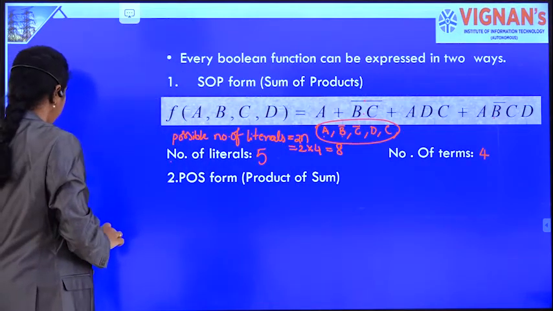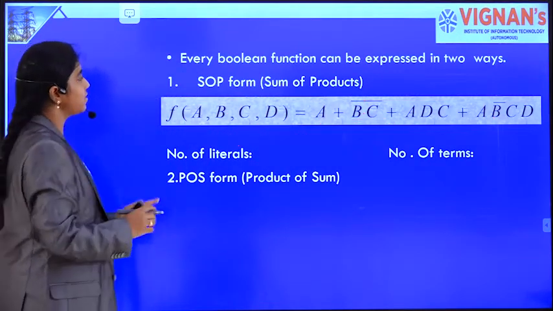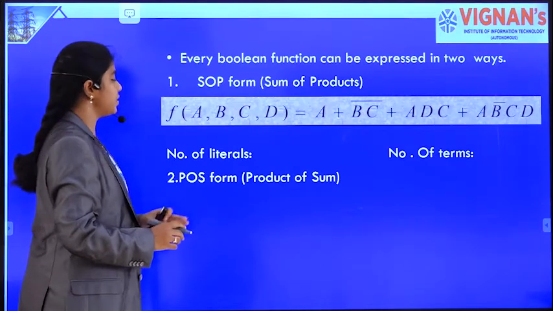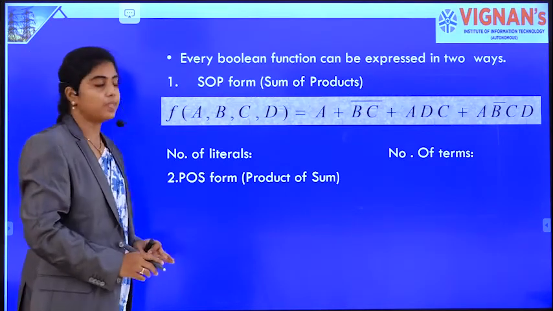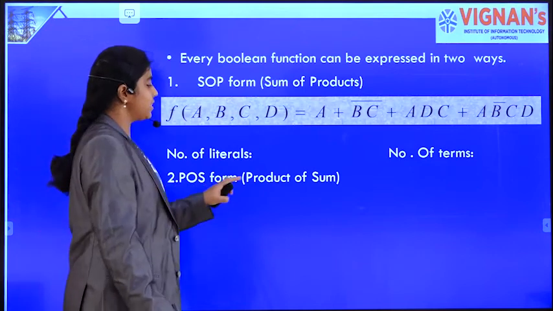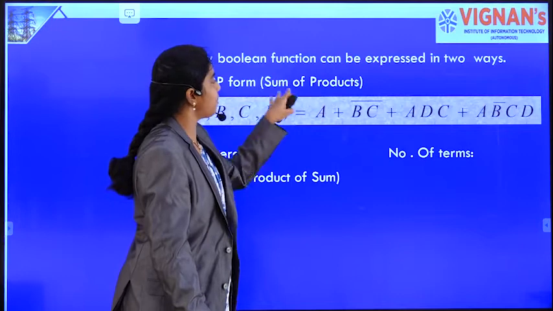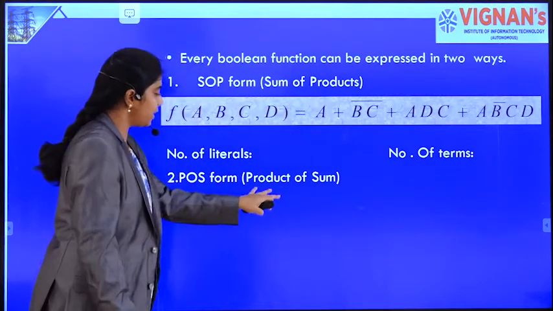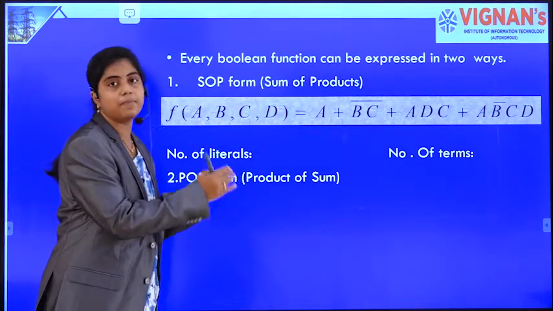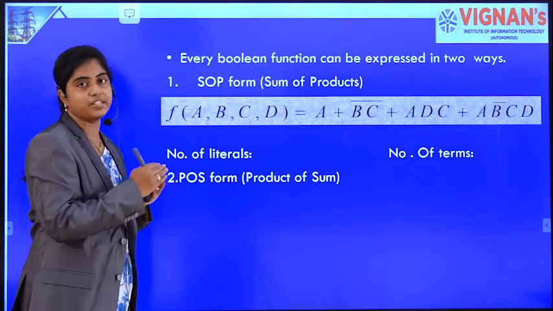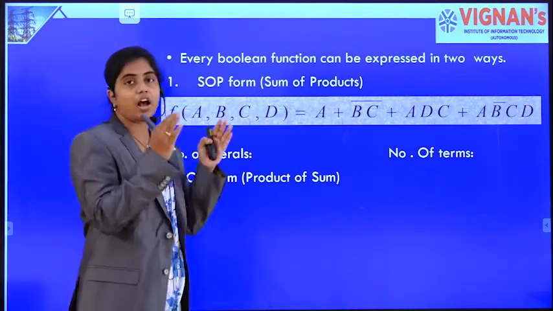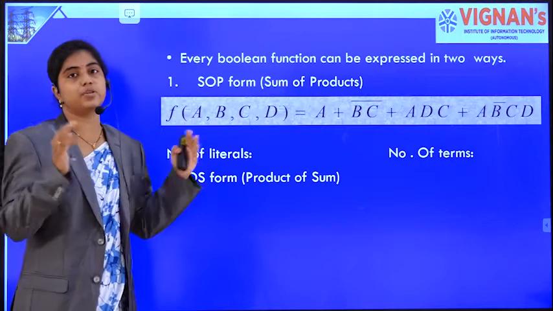Now we are moving on to the next form of Boolean function, that is nothing but the POS form. What is a POS form? It is nothing but product of sums. So here, in the POS form, the sum terms are multiplied together, which is nothing but the OR terms are ANDed together.